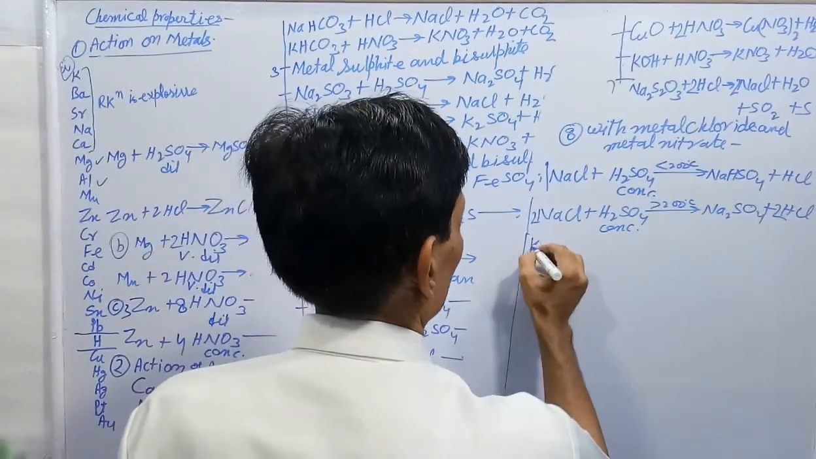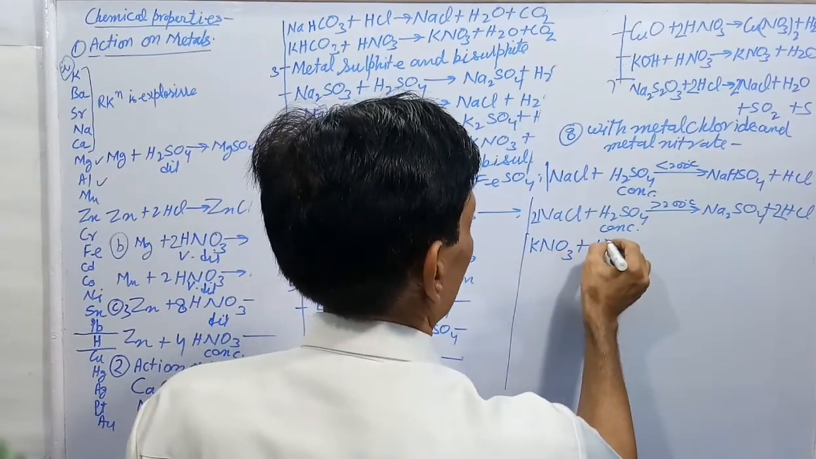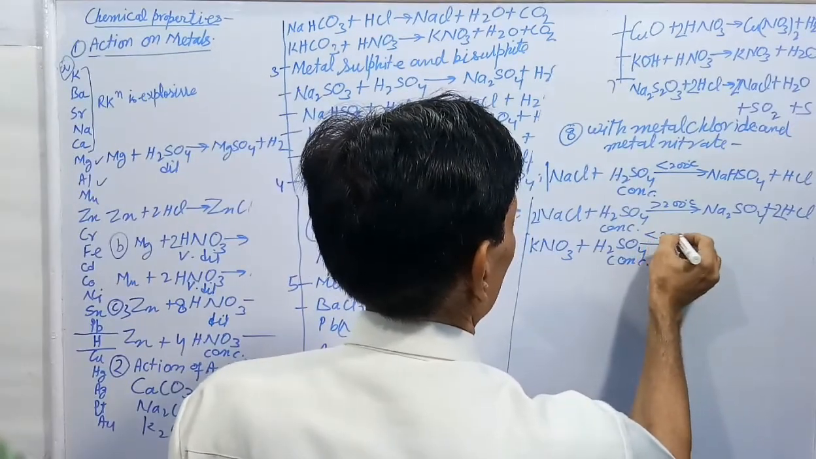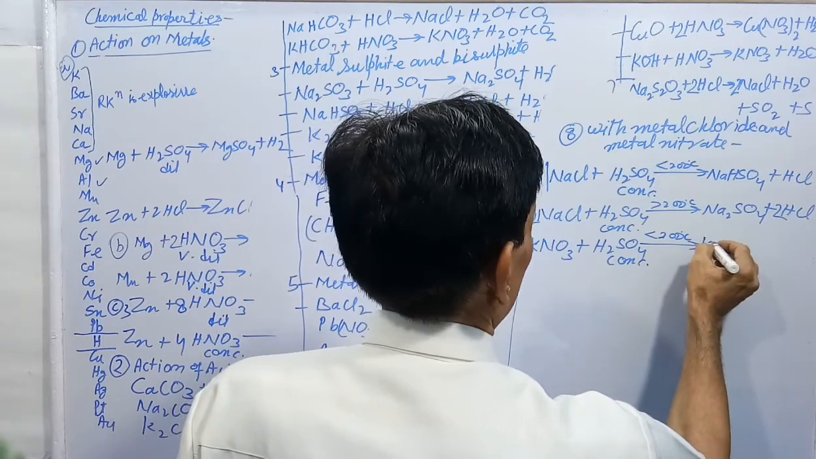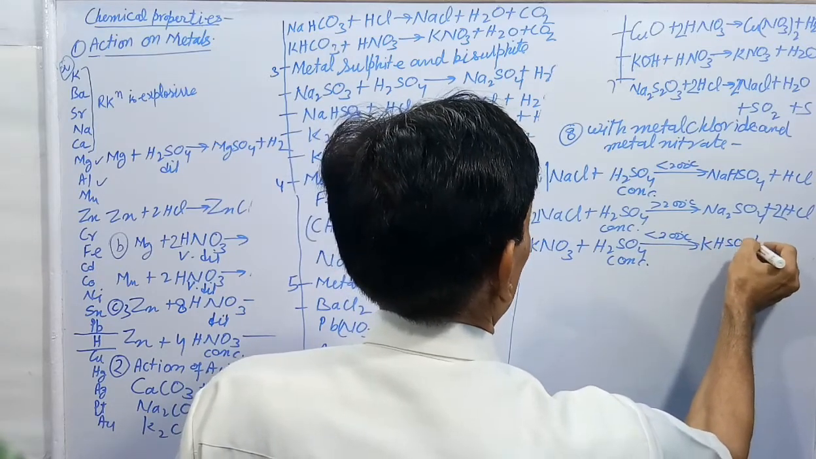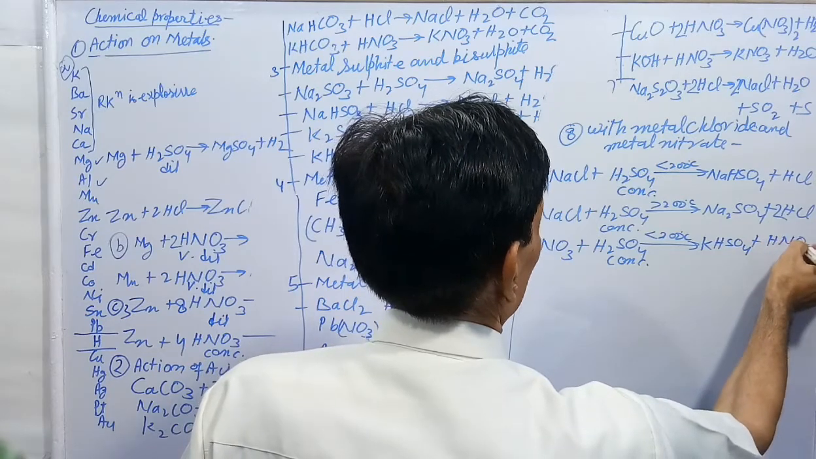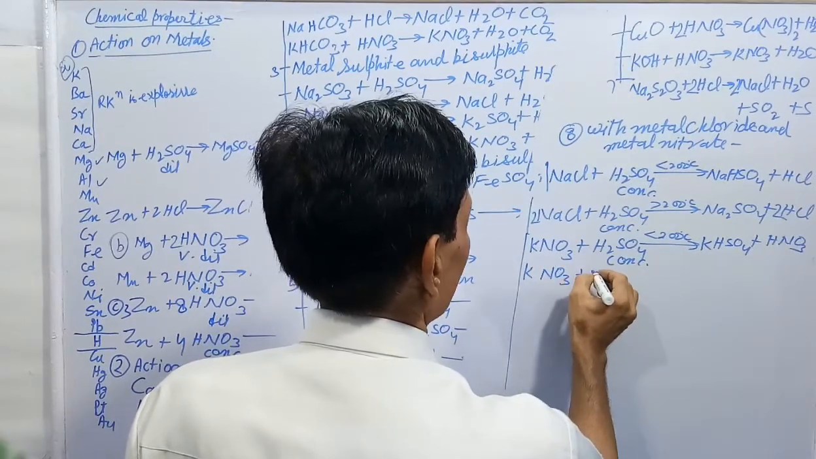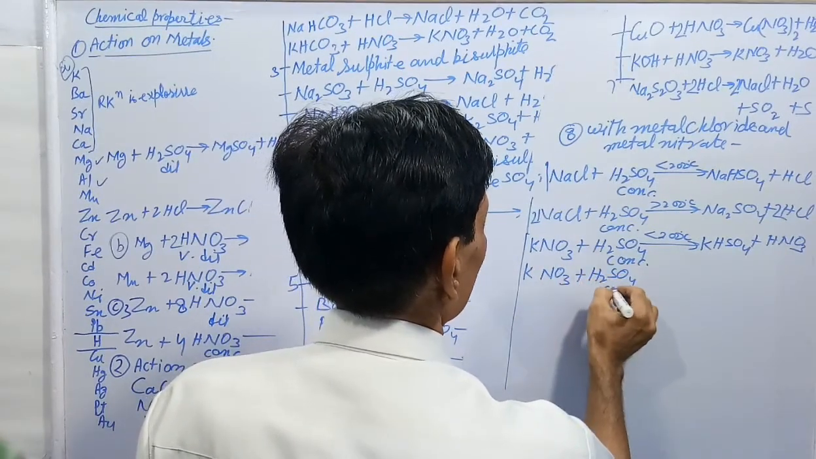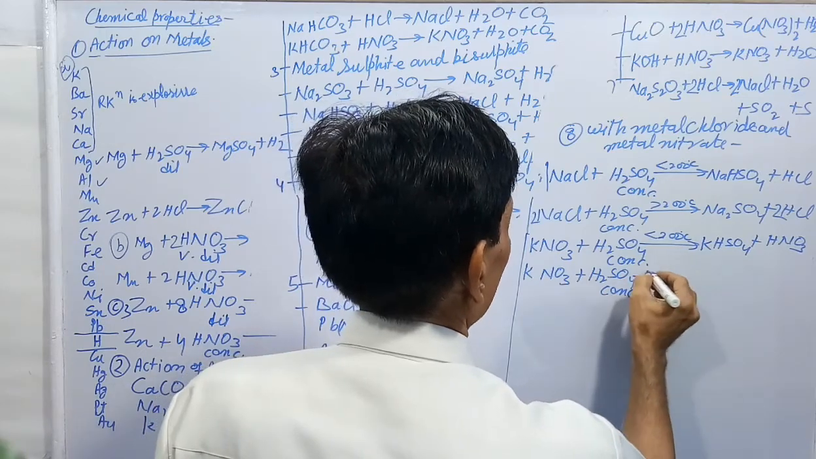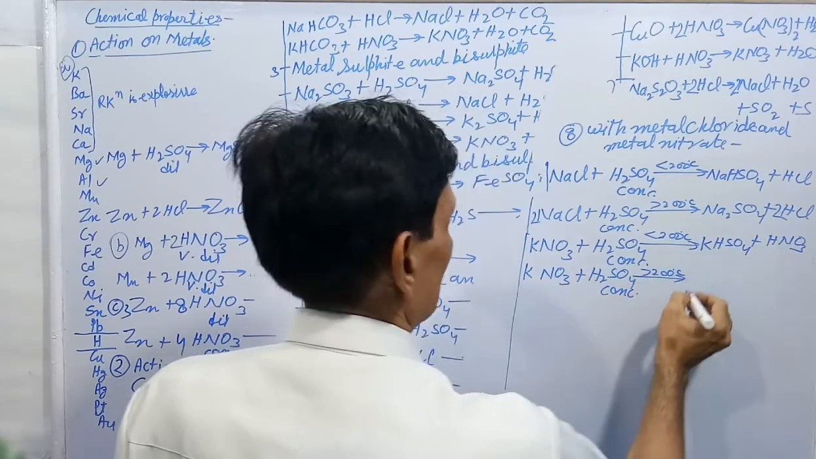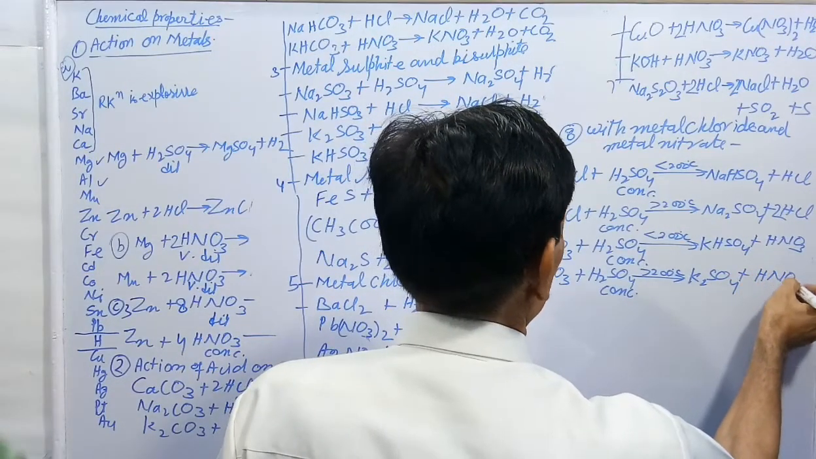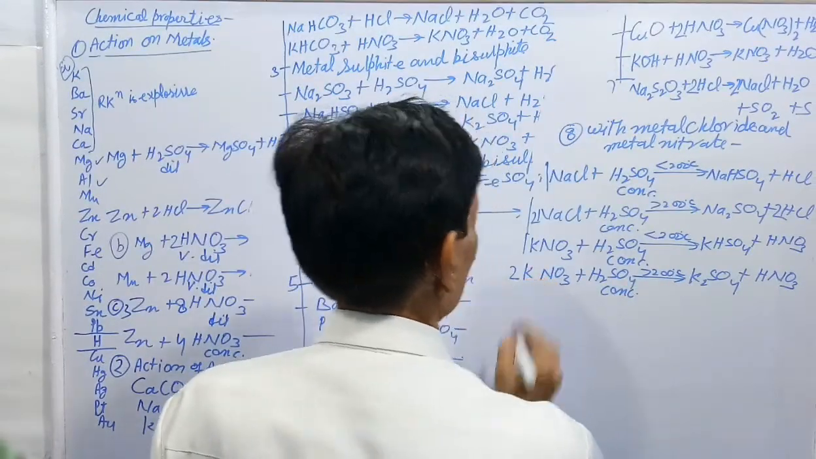And KNO3 plus concentrated H2SO4 on heating below 200 degrees forms KHSO4 plus HNO3. Next, if you take KNO3 in excess and heat with concentrated sulfuric acid at high temperature, more than 200 degrees, then there is formation of K2SO4 plus HNO3. You will balance the equation.